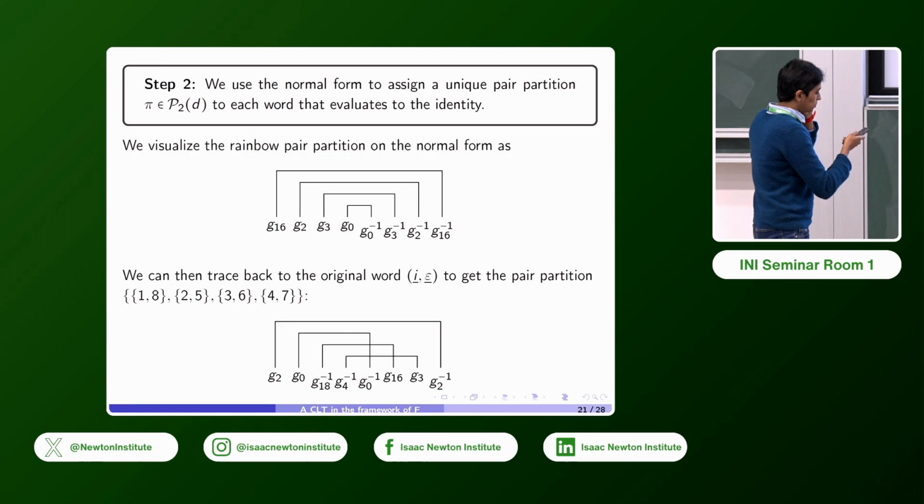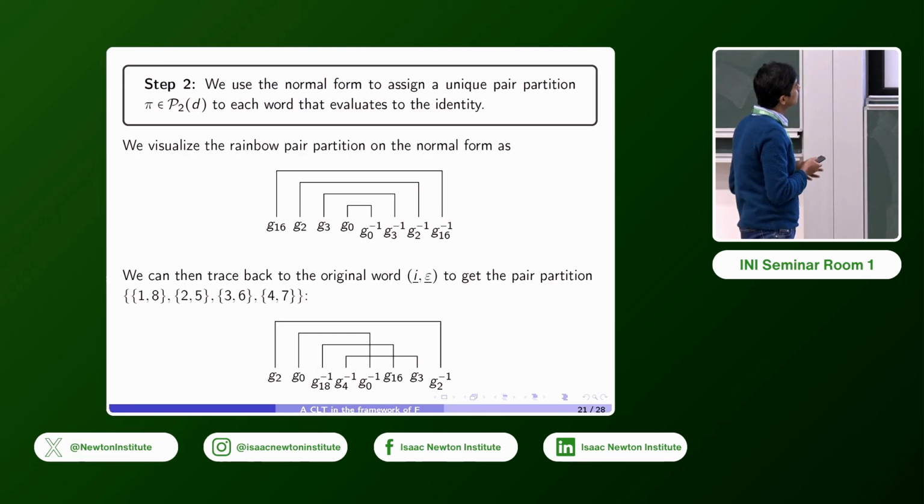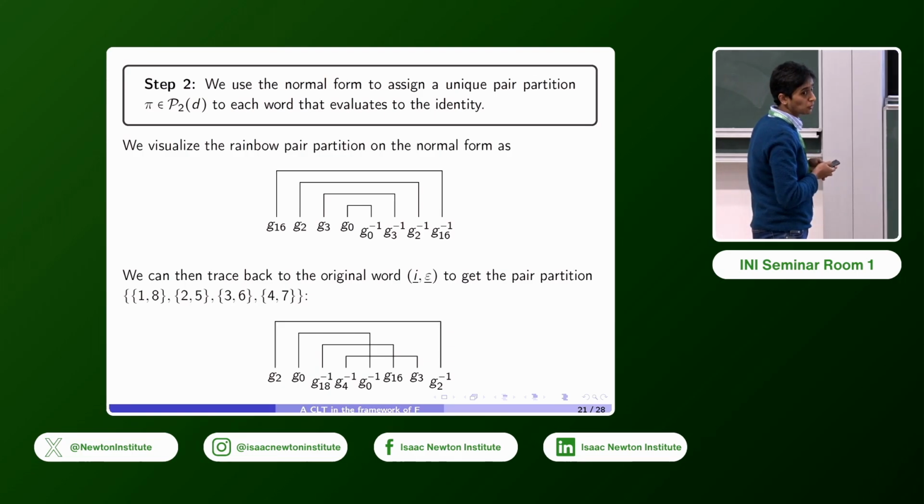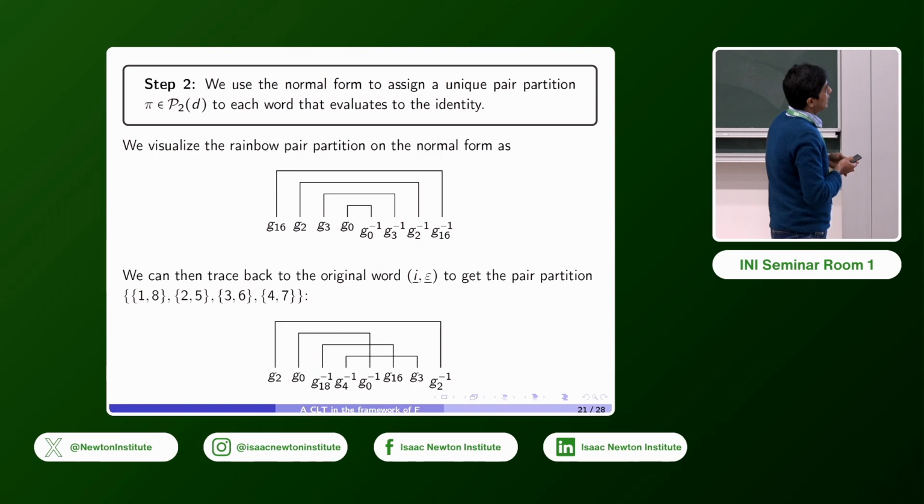And I've just got an example here. So this word here is in its normal form. And there's a very clear way to pair generators with their inverses. They'll form this rainbow pair partition, as it's known because of how it looks. And then what we'll do is to trace back to the original word which arrived here as its normal form and pair the generators with the inverse with which they'll eventually cancel out in this normal form. And they may not be equal to each other.